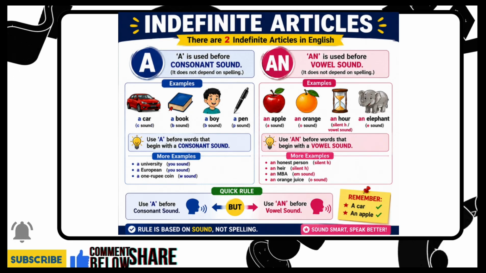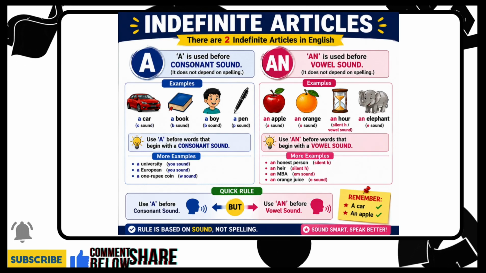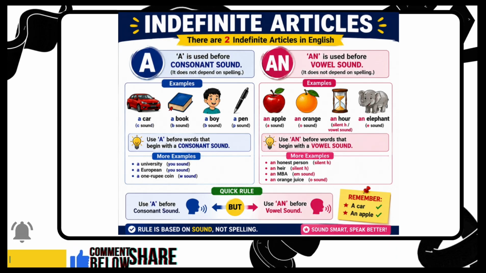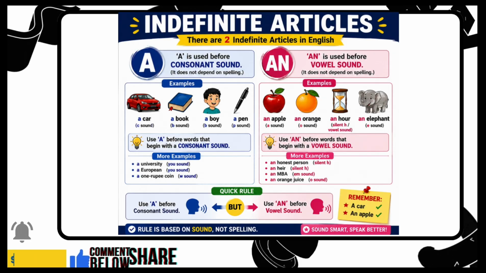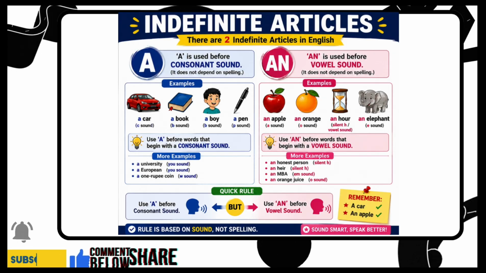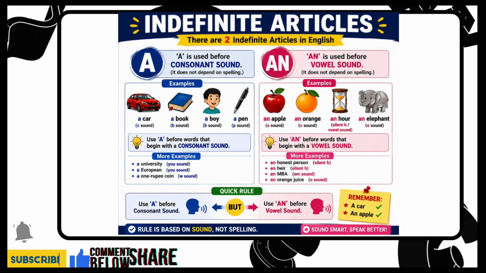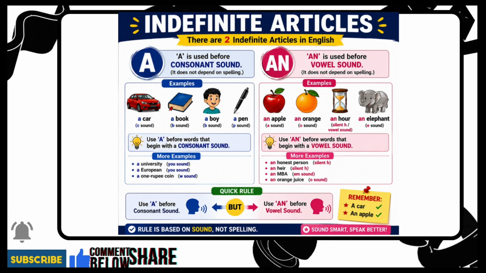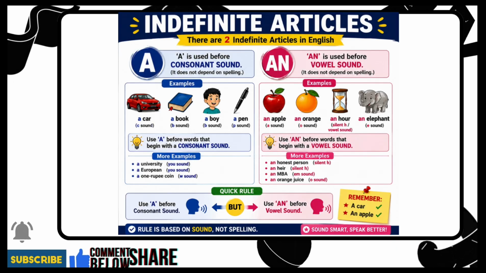An is used before vowel sound. It also does not depend on spelling. Examples: an apple, A sound, an orange, O sound, an hour, O sound, where H is silent, an elephant, E sound. Use an before words that begin with a vowel sound. More examples: an honest person, silent H means O sound, an heir, here H is silent, an MBA, here EM sound, an orange, O sound.